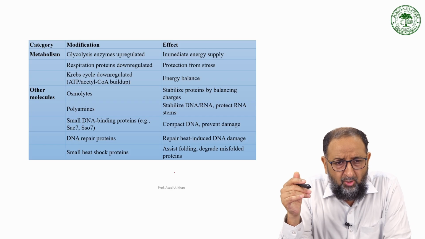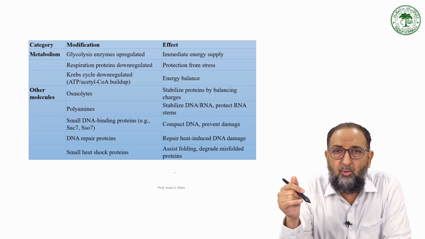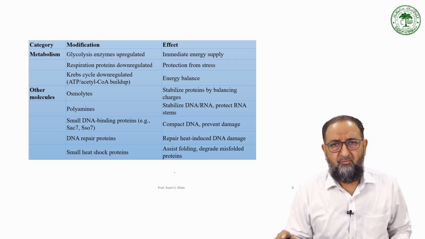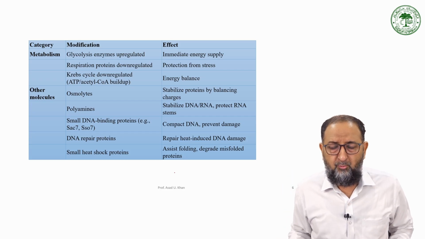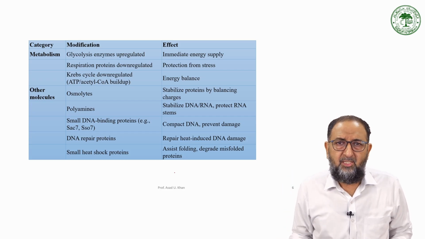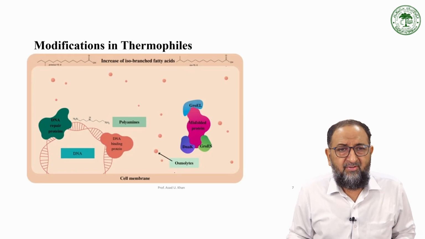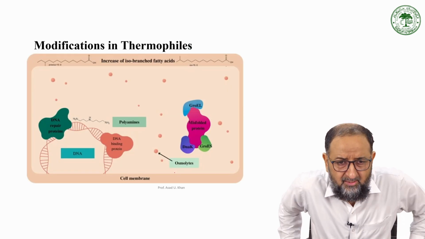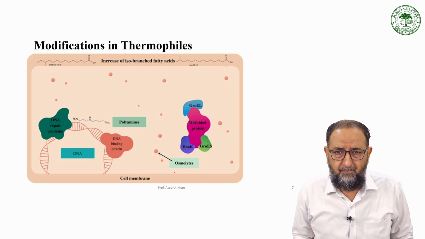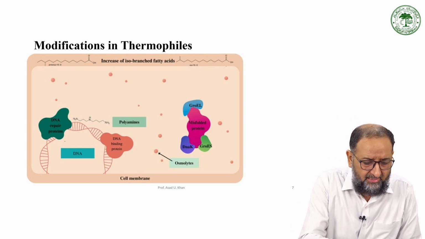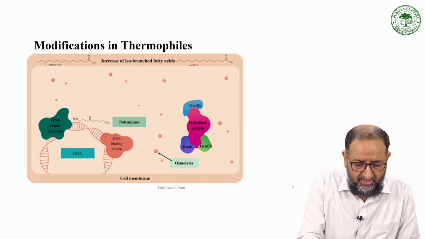Now the small heat shock proteins are very, very important. These heat shock proteins help to maintain protein folding and protein structures, and to maintain the integrity of the cell so it does not die. Now, modification in thermophile: this is a pictorial presentation of some proteins involved, like polyamines in the DNA, DNA repair mechanism proteins, then DNA binding proteins, right?